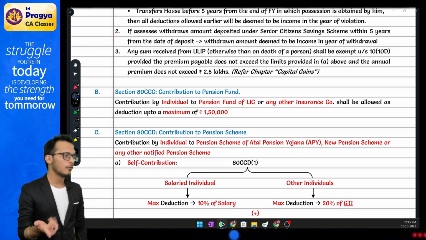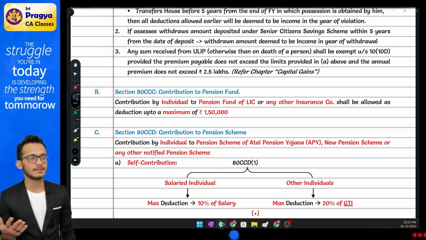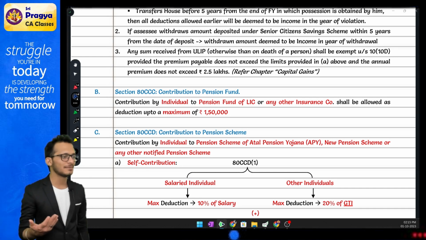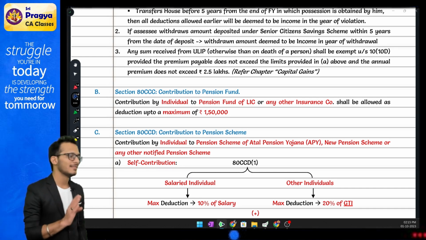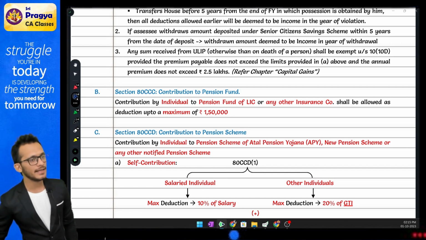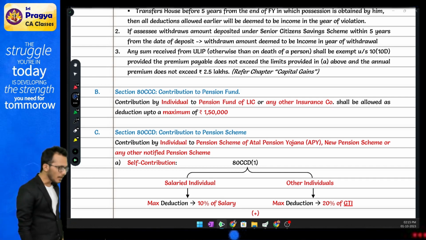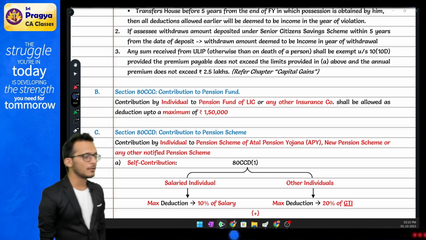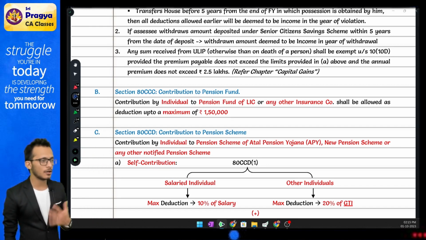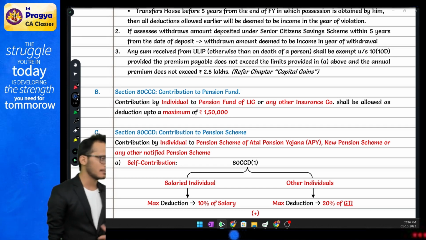10 and 14. Rahul, salary here means basic plus DA forming part. That's all. It is basic plus DA forming part, no commission and all. Yes, Rahul, if the employer is not contributing, I can contribute. Who am I? Own contribution. Need not be employee, it can be any person.